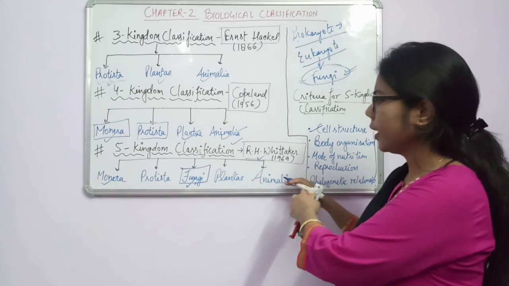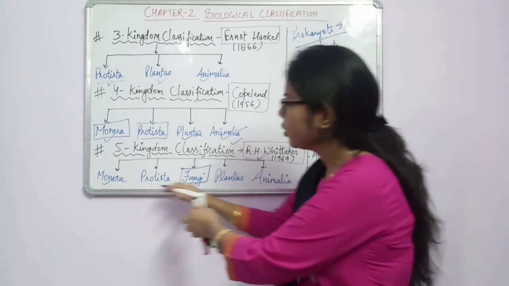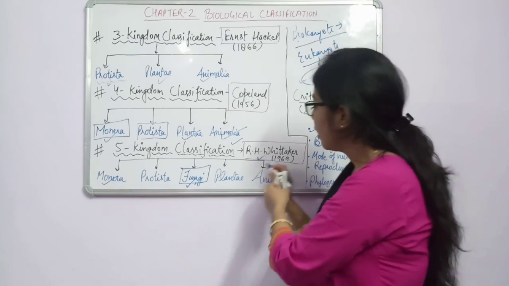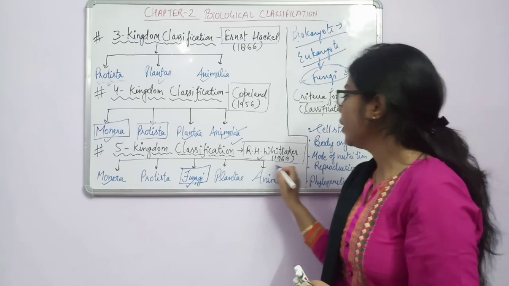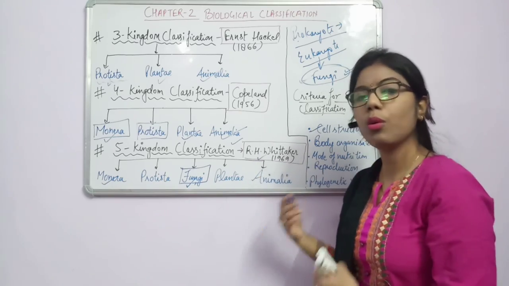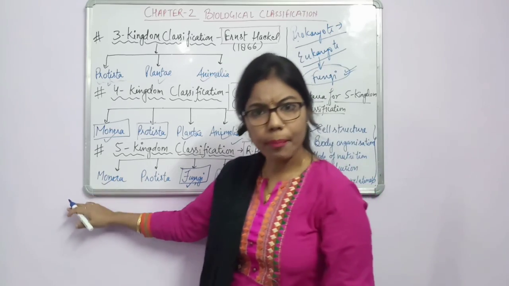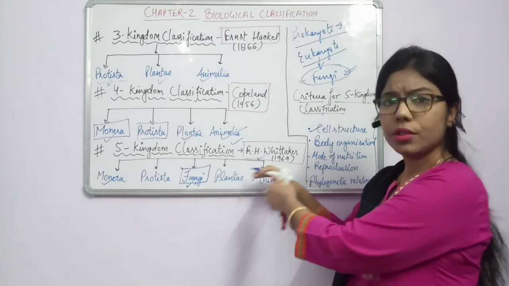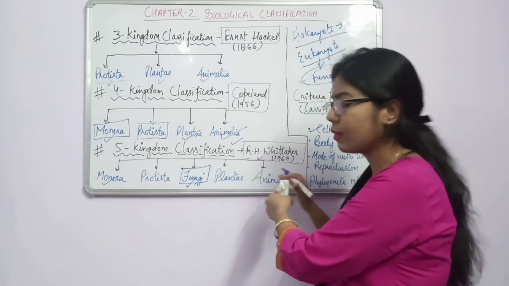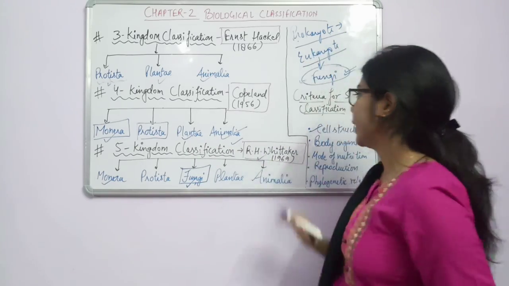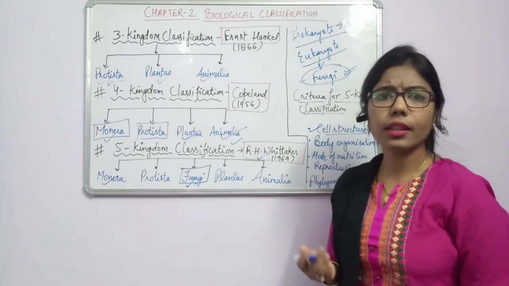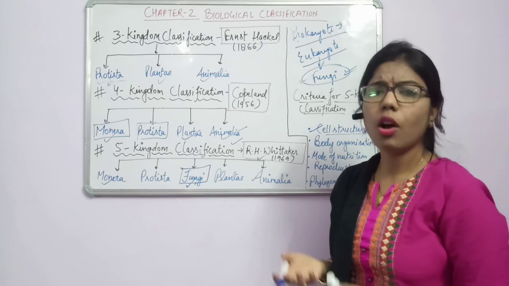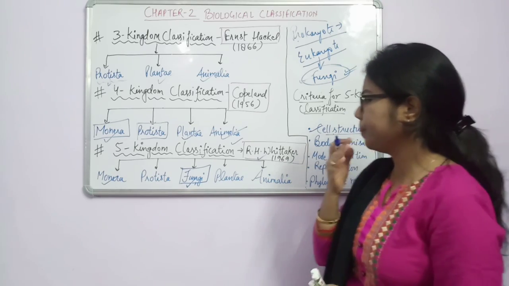As evolution takes place, organisms become more complicated. That's why we human beings and animals are more complicated compared to bacteria, because some gradual changes make our body more complicated. So our first basis was cell structure, whether the cell is prokaryotic or eukaryotic.